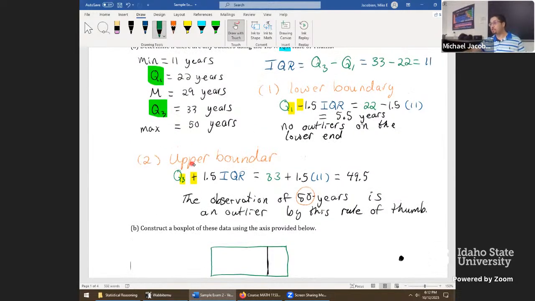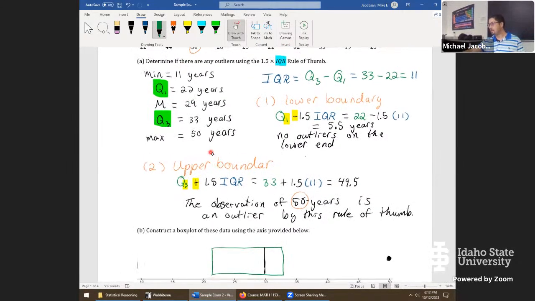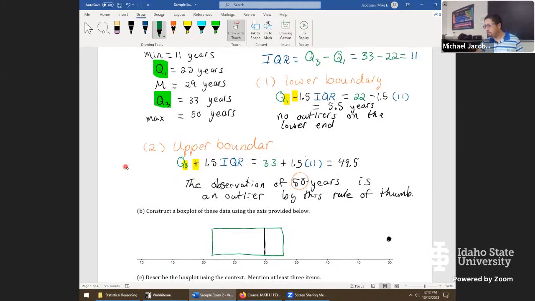Last thing, we need to put in the whiskers on the display. So we'll have one going all the way to 11 years. So right about here would be the whisker going to the left. Sometimes I like to put a little bar right here just to kind of say this ends right at where 11 is. But that's a stylistic choice, not super important.